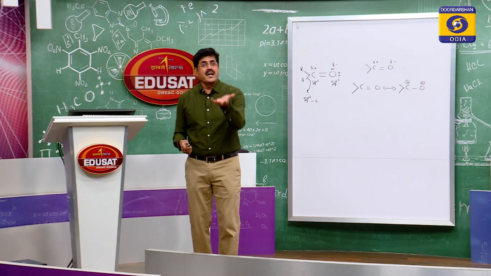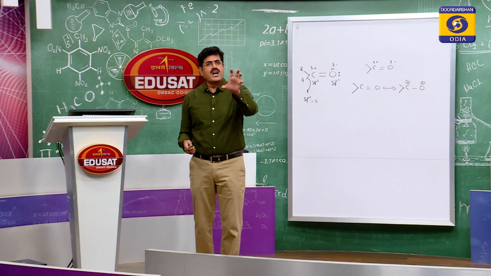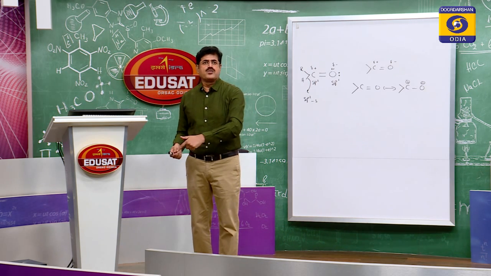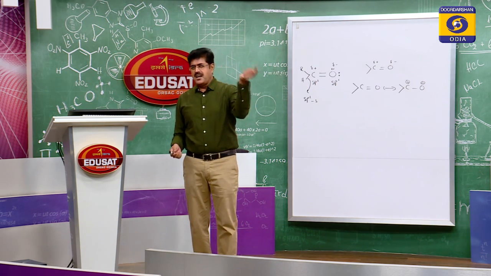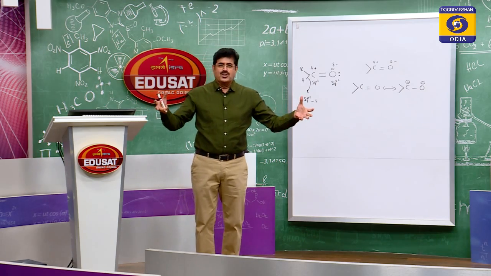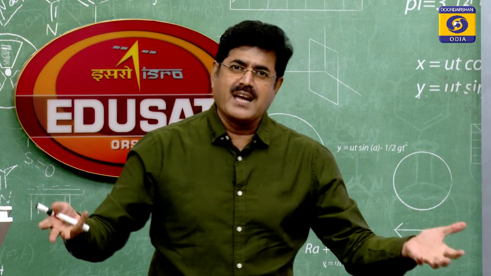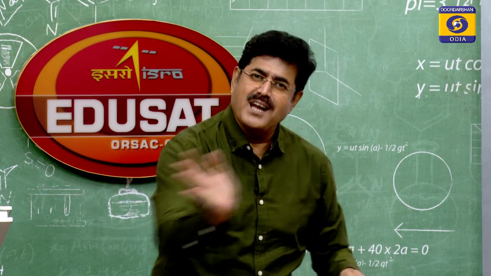Is that clear? In ketones, there are two alkyl groups, and you know alkyl groups are electron releasing.